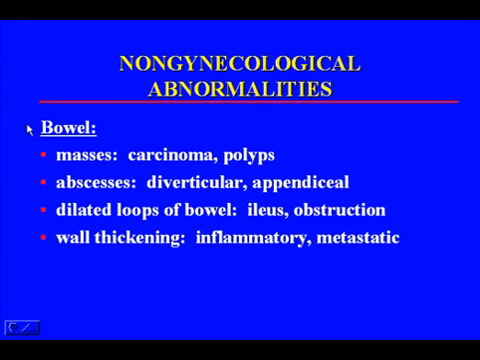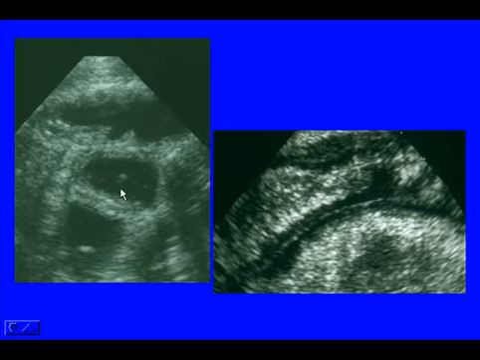Abnormalities in the bowel can also present with pelvic pain. Masses in the bowel, for example carcinoma, polyps, abscesses, diverticular or appendiceal abscesses, dilated loops of bowel due to obstruction, or wall thickening of the bowel due to inflammatory or metastatic disease. Here on your left, normal distended loops of bowel. On your right, a thickened wall of this loop of bowel secondary to ulcerative colitis. This was picked up on a transvaginal ultrasound.